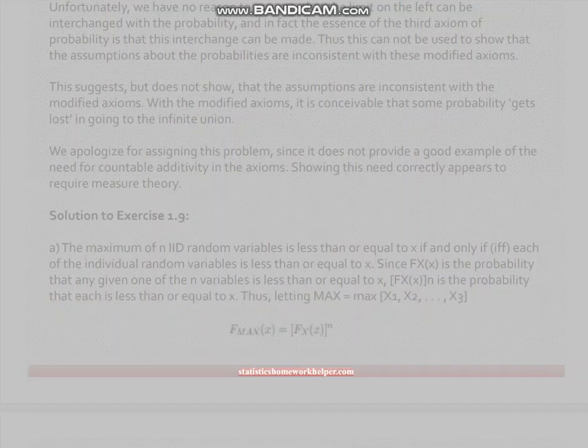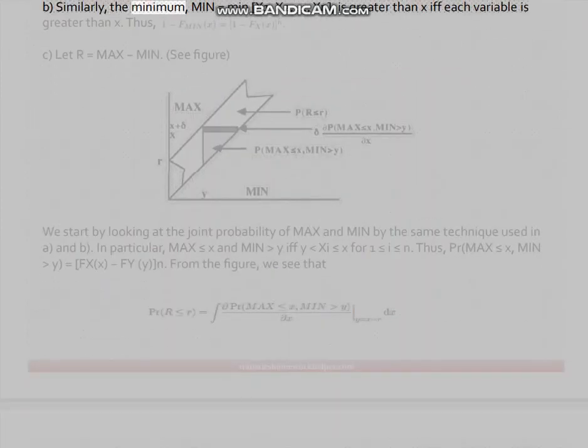B. Similarly, the minimum, min equals min of X1, X2, ..., Xn, is greater than x iff each variable is greater than x. Thus, C. Letting L equal max minus min, see figure.